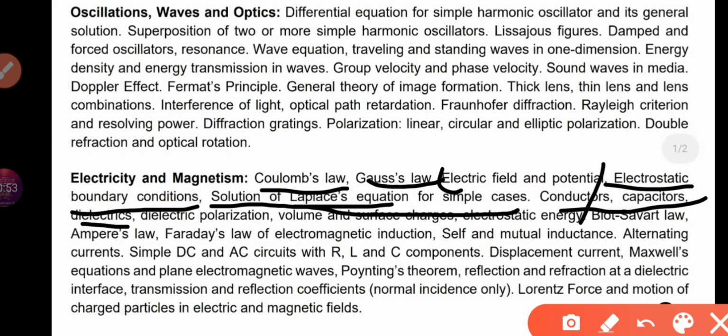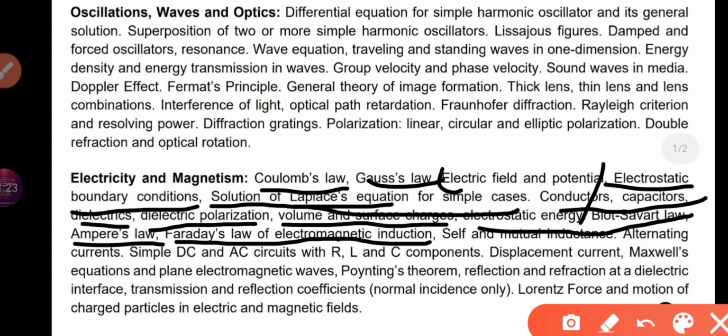Dielectric. This is very important, in JAM as well as in your graduation. Dielectric polarization, volume and surface charge. This is very important. Electrostatic energy, Biot-Savart law. It is from the 12th class, so you don't need to go beyond it. It is from the 12th level.